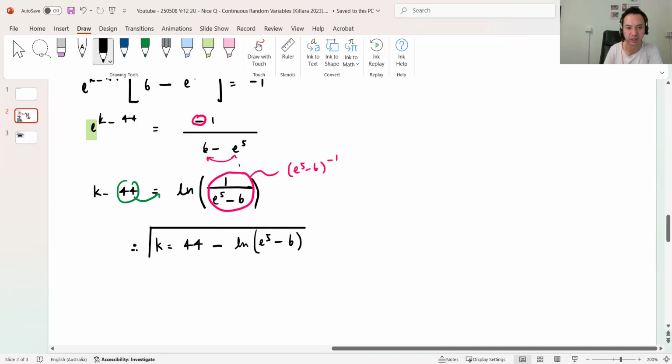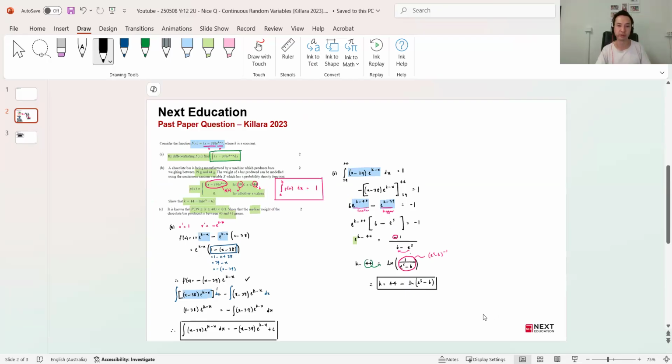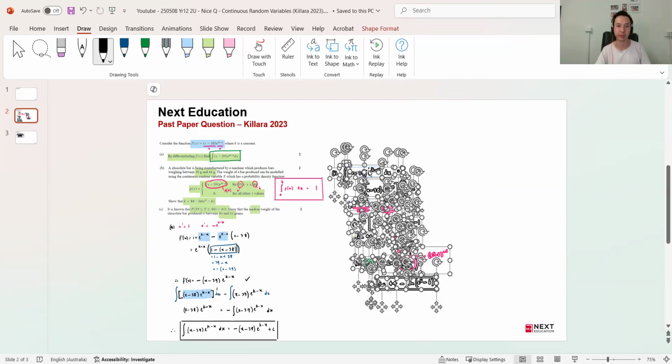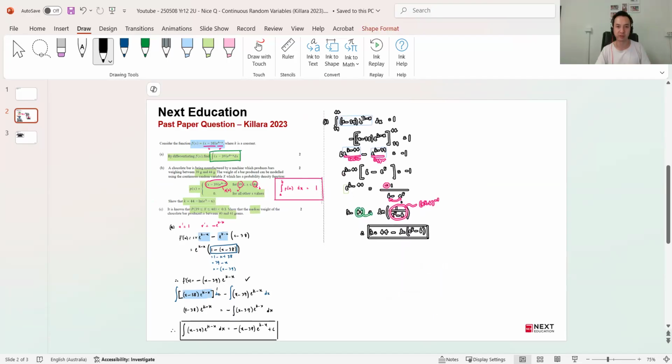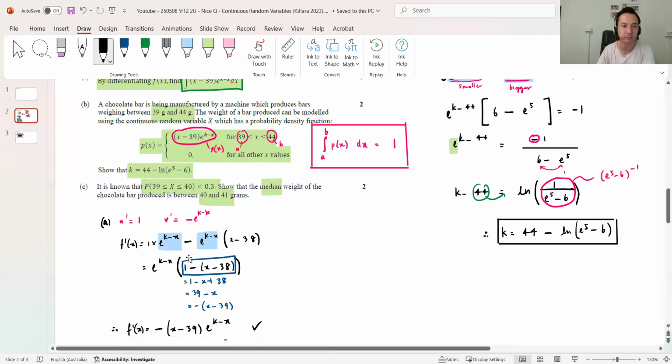Yeah, I think that's sufficient working for us to conclude that. How's that, guys? So we use basically the total probability rule to make that happen, where the sum of all probabilities from the limits of 39 to 44 in this case gives me 1. Easy. Now, next question.